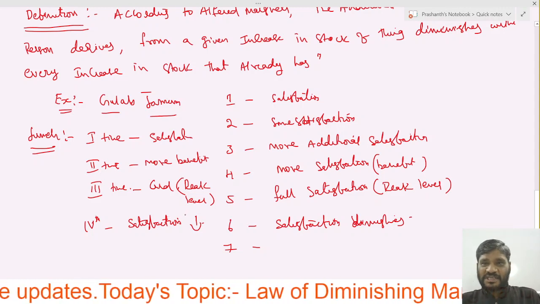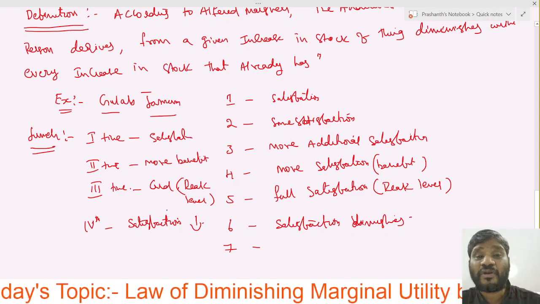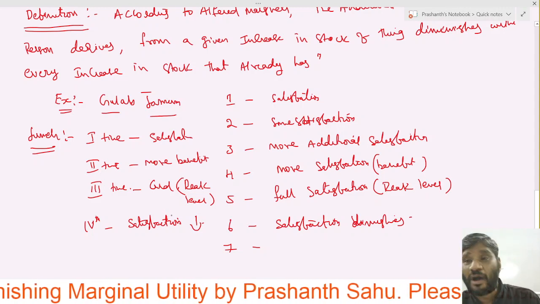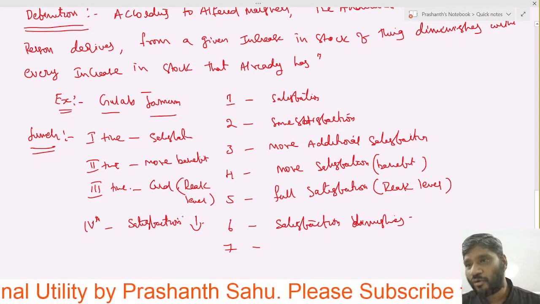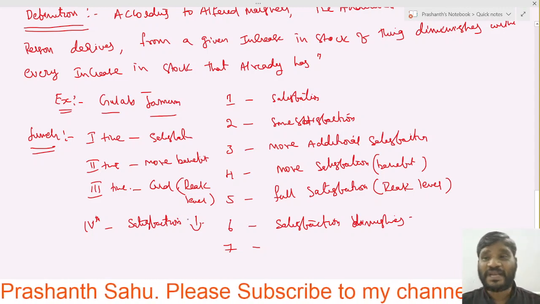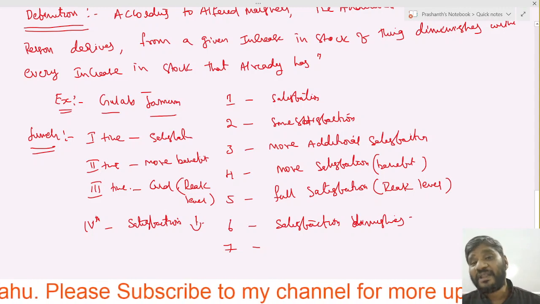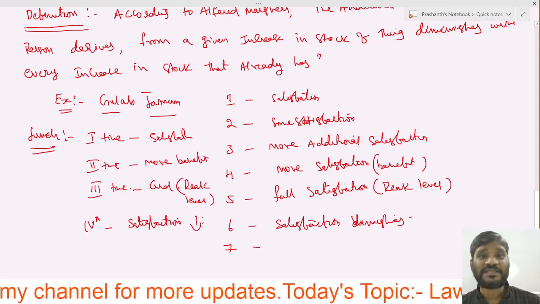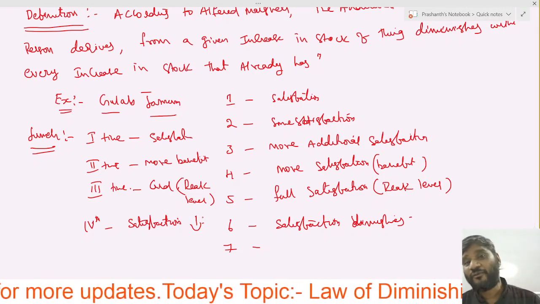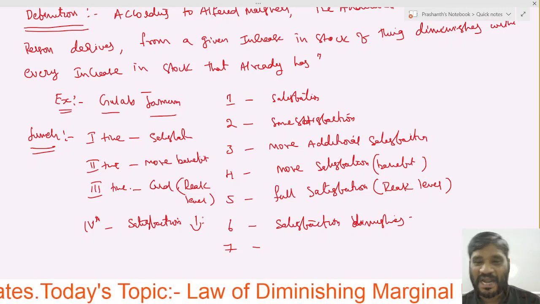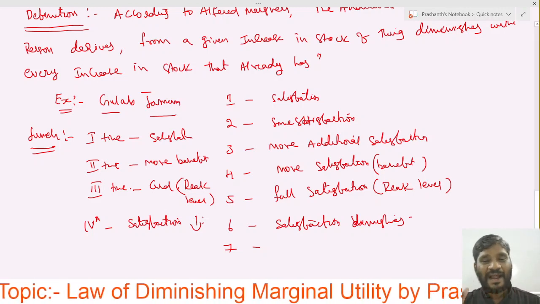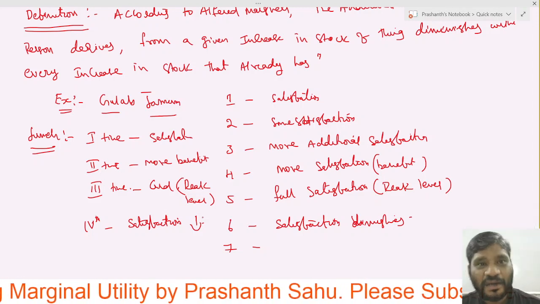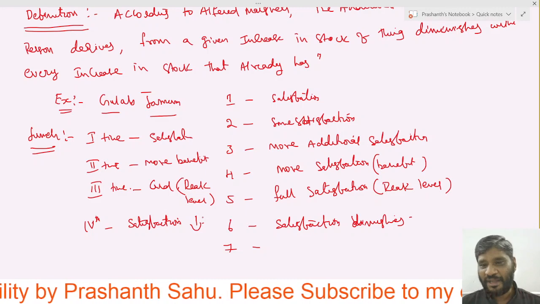Right? So this is how Alfred Marshall is telling about the additional benefit which a person derives from a given increase in stock of a thing: it diminishes after reaching the peak level. It diminishes with every increase in stock. In the example I told you, already he has 1 to 5, there he got the full satisfaction. But the 6th and 7th is not giving that much full satisfaction. Did you understand the definition? Once carefully check that.